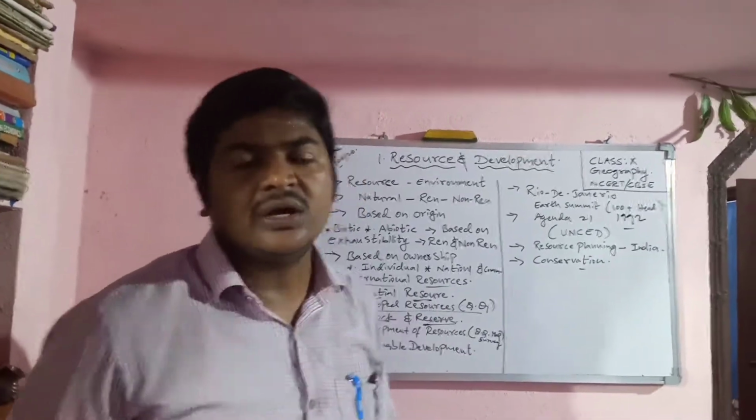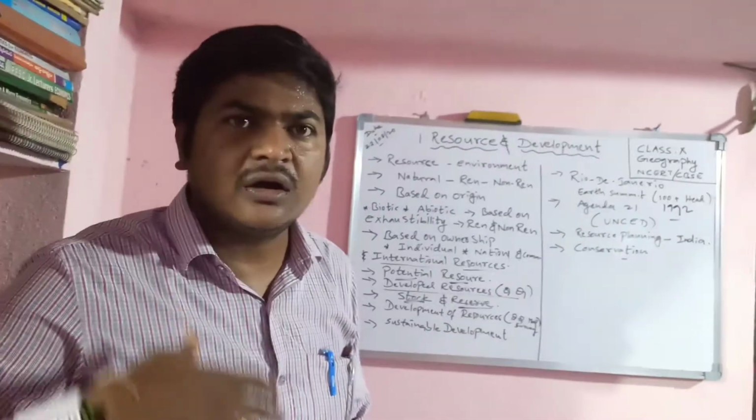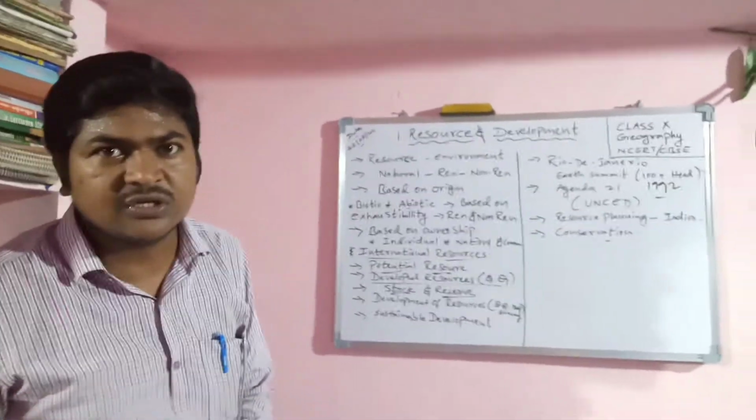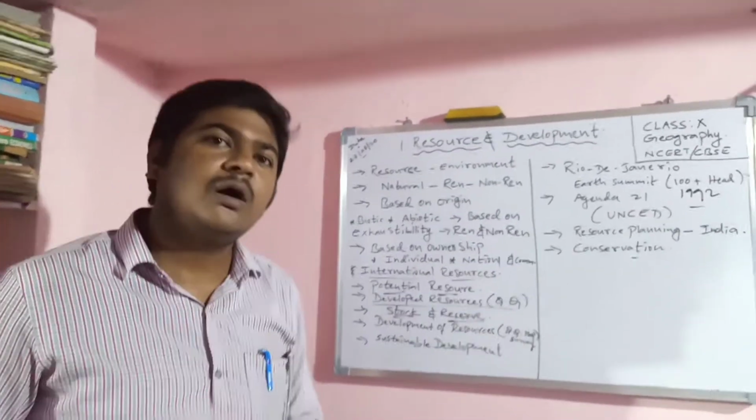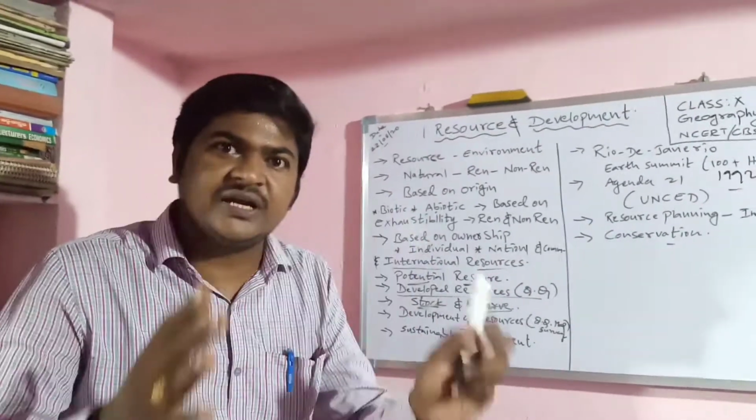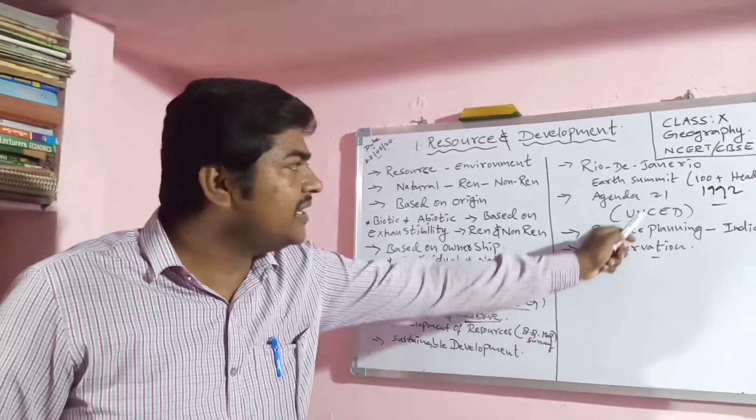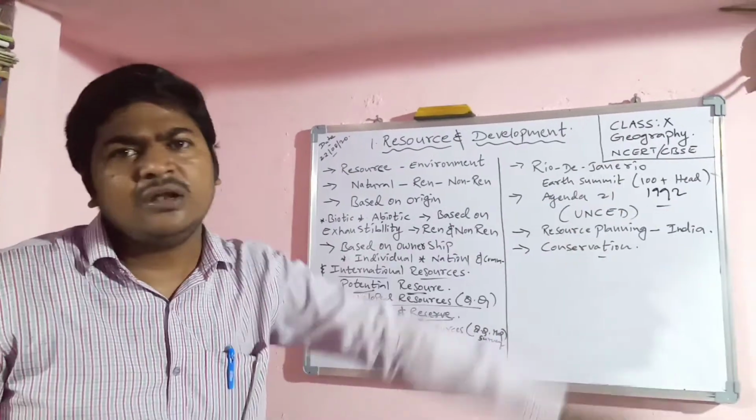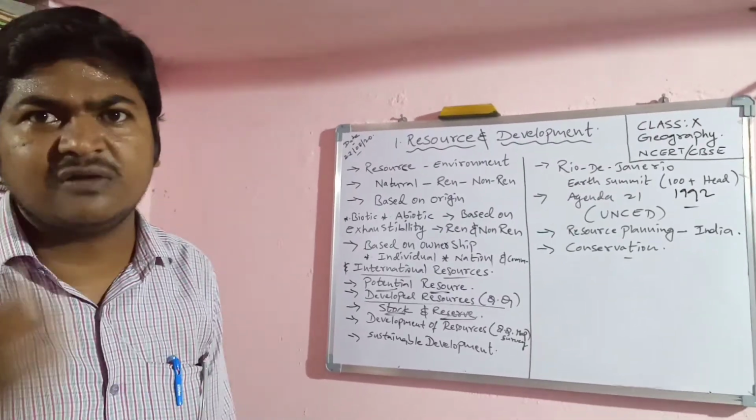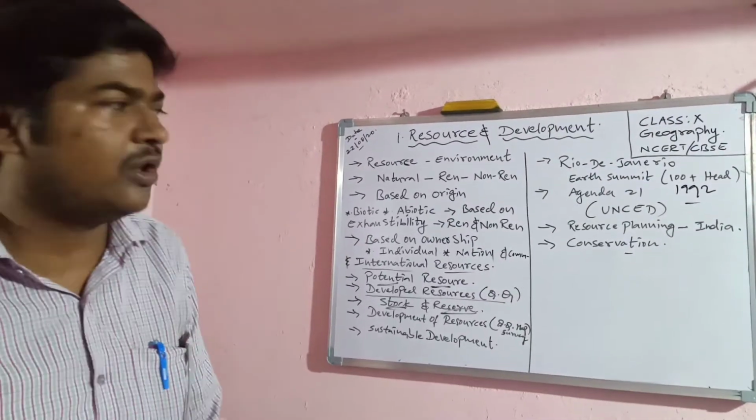They talked about conservation of resources. They talked about sustainable development. They talked about checking pollution globally. And they talked about environment protection. And they made an agenda that is called Agenda 21. Agenda 21 is nothing but that by the 21st century they have to conserve the resources in the form of sustainable development.